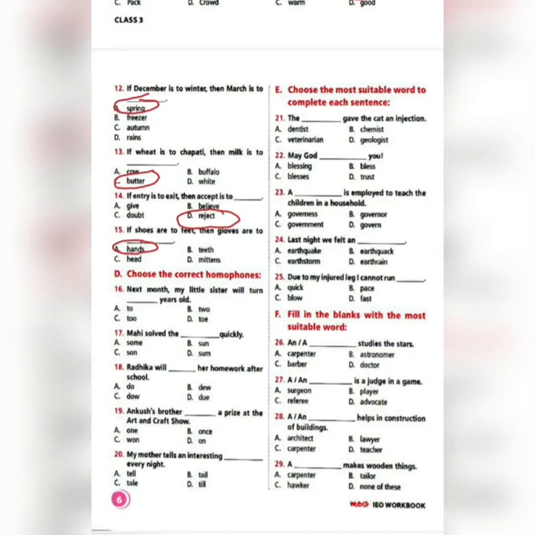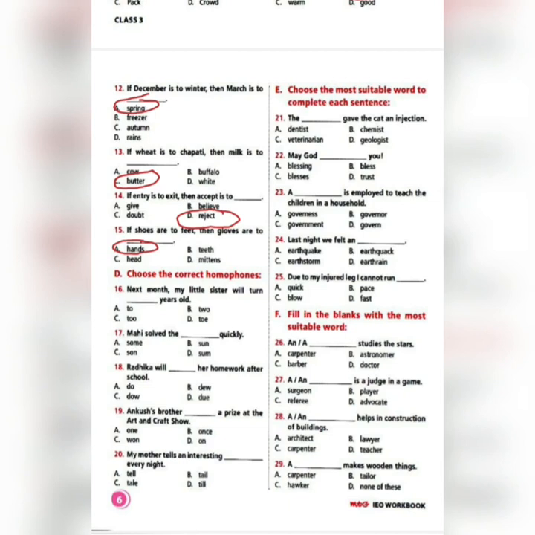In exercise D, they have told us to choose the correct homophones. So for each sentence you're going to read, and then four options are there and they are the homophones, means they are similar when they are heard. So when you pronounce it, it's almost similar, but the spelling is different, and most importantly the meaning is very, very different. So according to the sentence, which of these homophones is going to fit there, you have to choose that word. First question here, that is number 16.